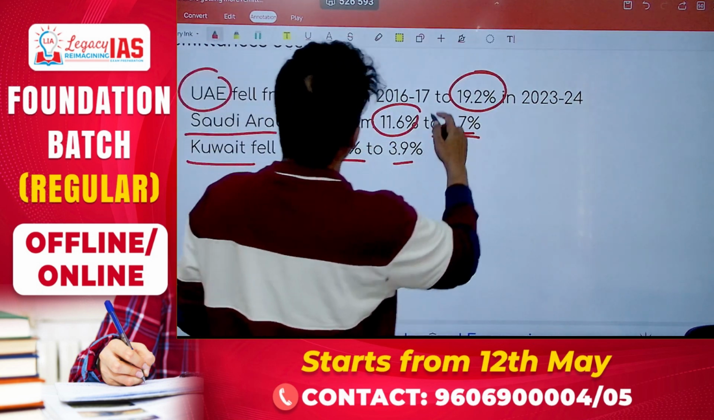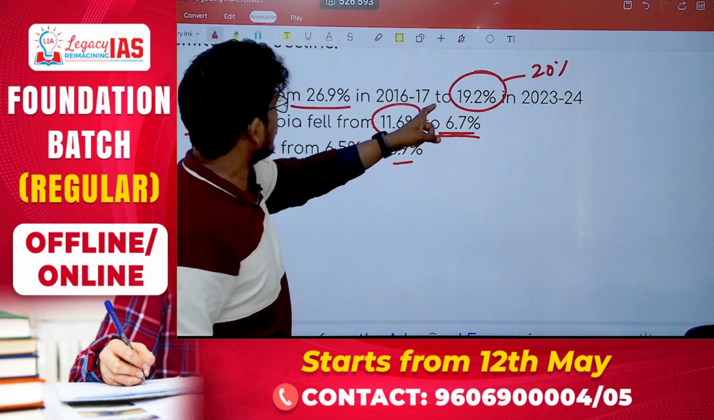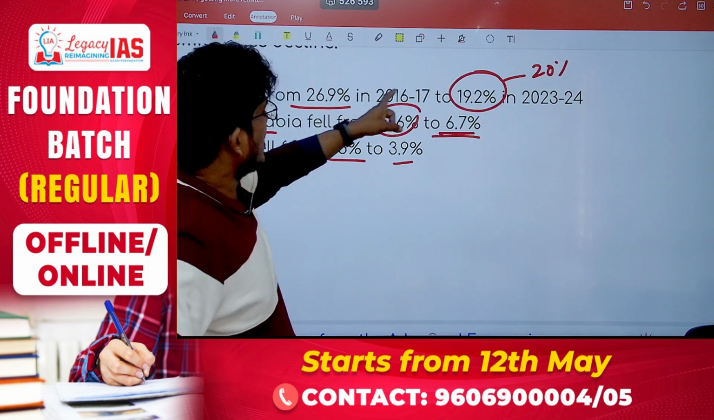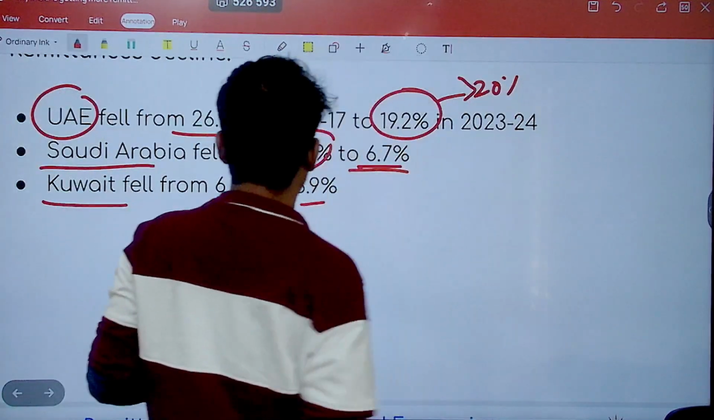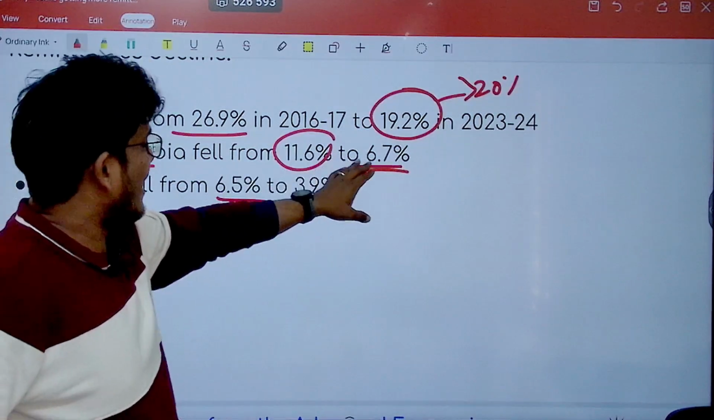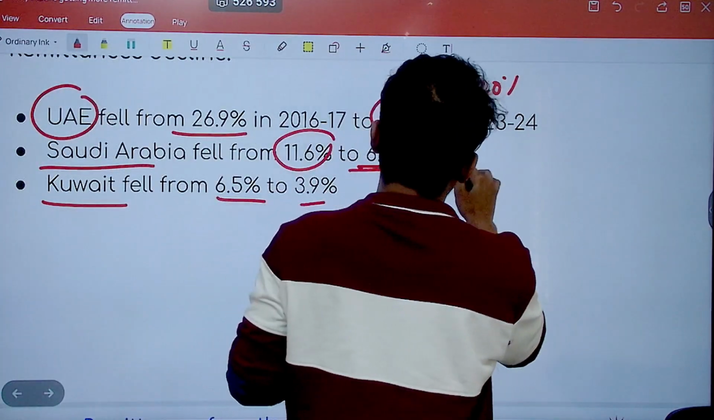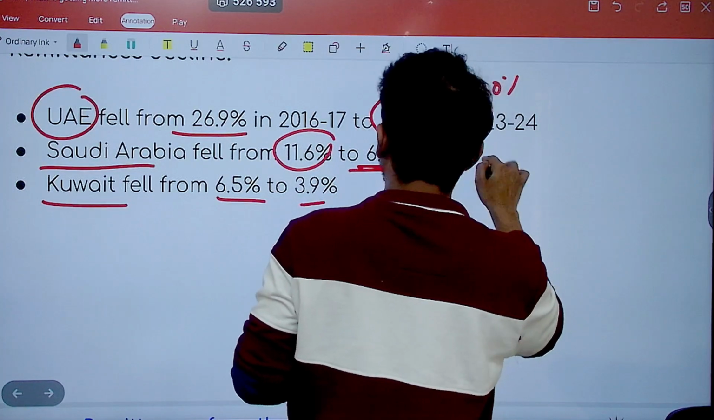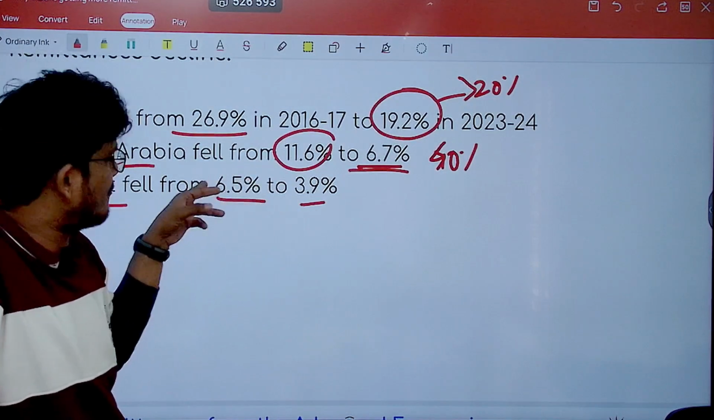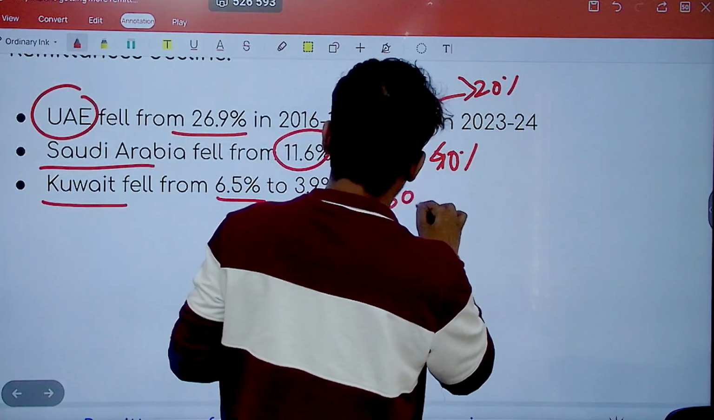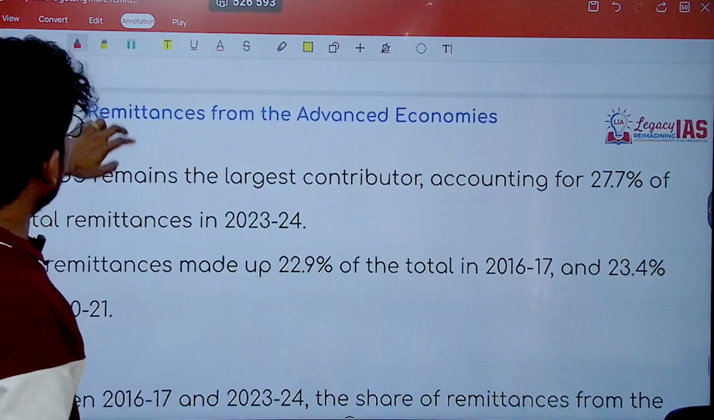The decline over here is around 20%, because we are talking about a decline of around 8% over 27%. So it is greater than 20% decline. From 11.6, there is a decline of around 5%, so close to 40% of decline is there. For Kuwait, there is a decline of around 2.5%, so again 30% plus is decline. So a huge amount of decline is seen in the remittances.